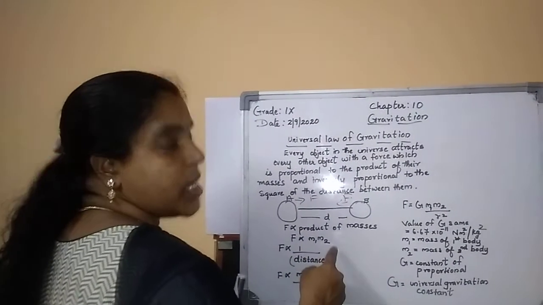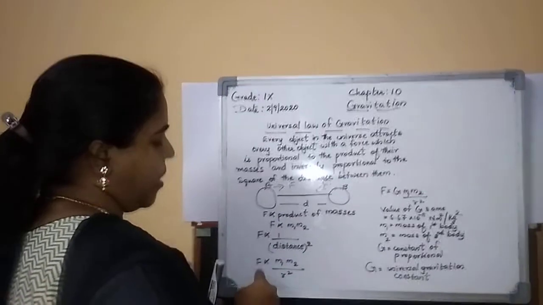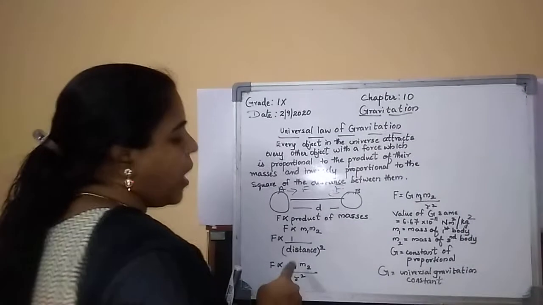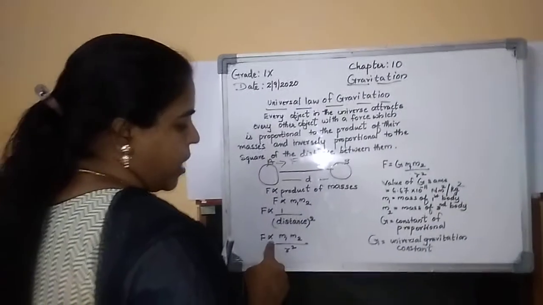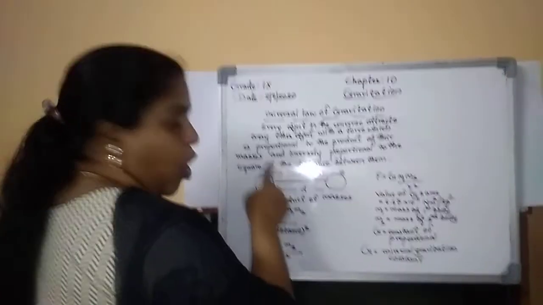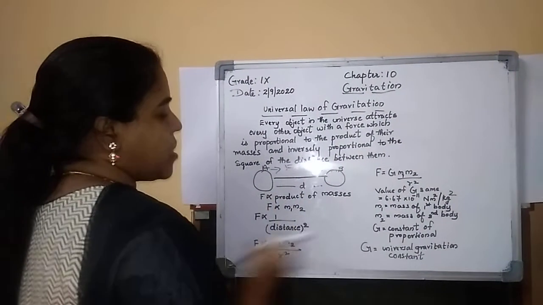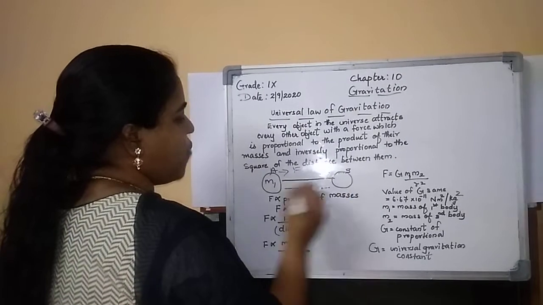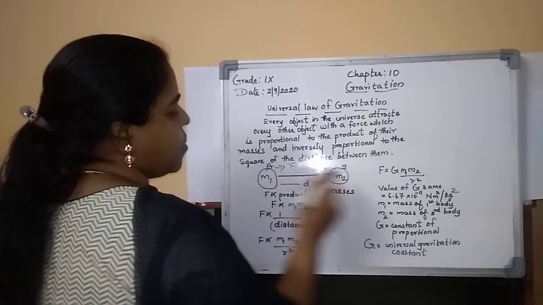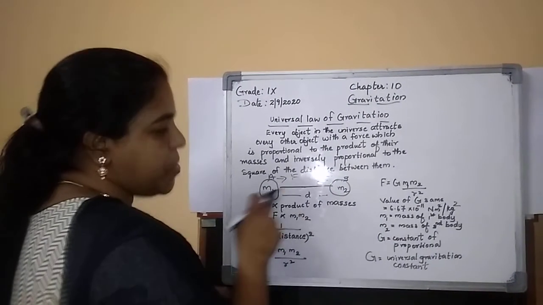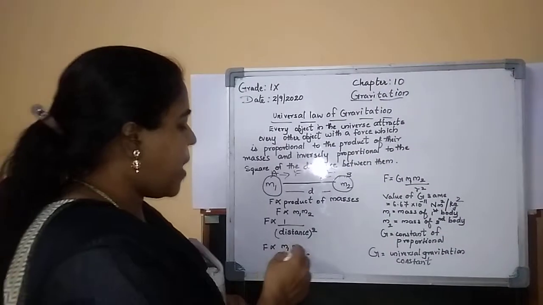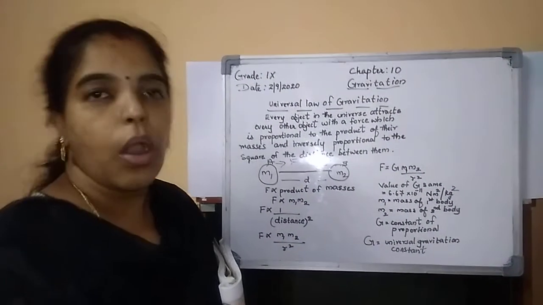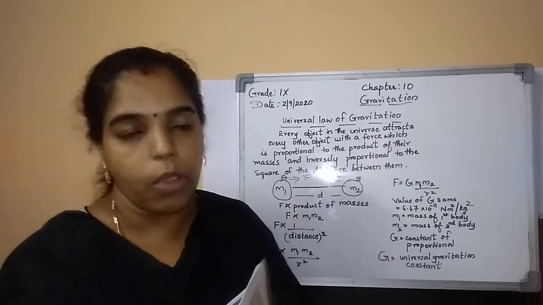According to the formula, F is proportional to M1 and M2. What are M1 and M2? M1 is the mass of the first object. M2 is the mass of the second object. So, M1 M2 divided by R square or D square, whichever symbol for distance you take.